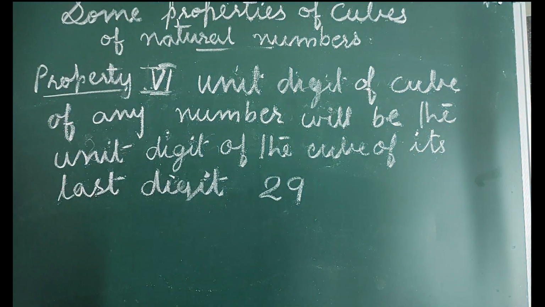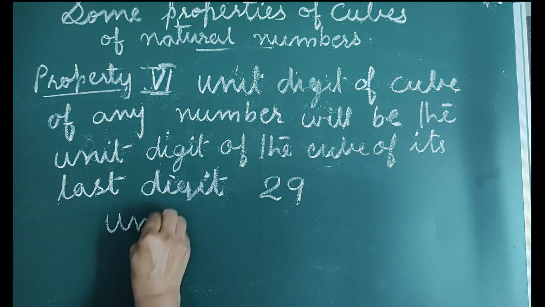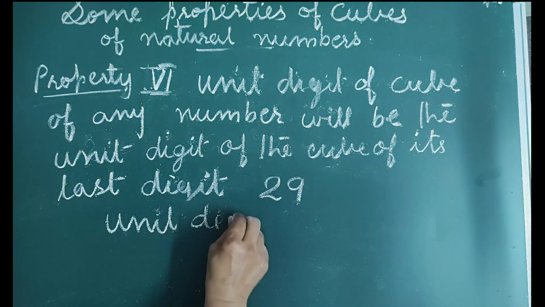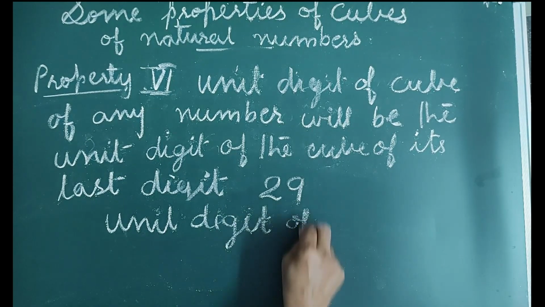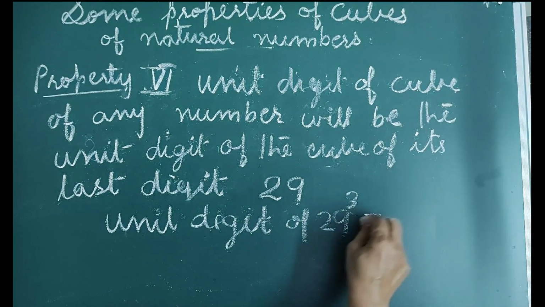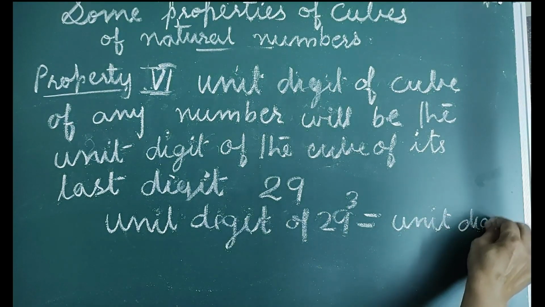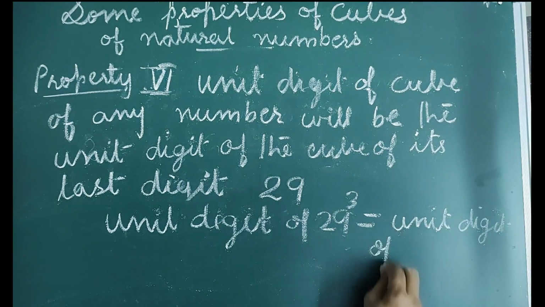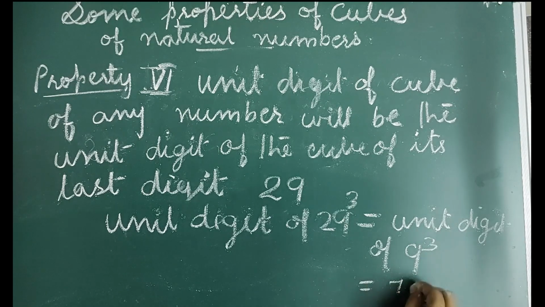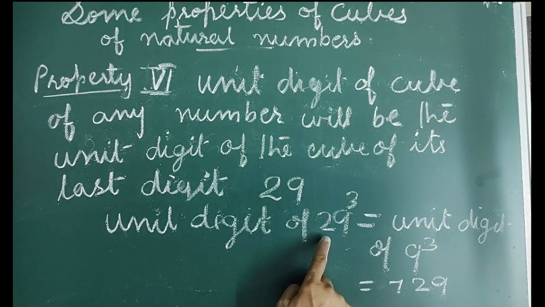And we know unit digit of 29 cube is equal to unit digit of 9 cube. And we know 9 cube is 729 and the unit digit of 9 cube is 9. So the unit digit of 29 cube is also 9.